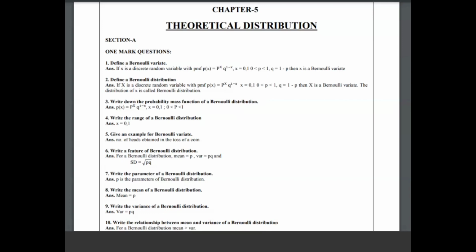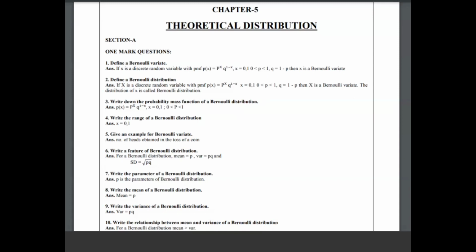Then second question is define Bernoulli distribution. If x is a discrete random variable with a PMF p of x is equal to p to the power x and q to the power 1 minus x, where x is equal to 0, 1, p is in between 0 and 1 and q is equal to 1 minus p, then x is a Bernoulli variate. That was the first question. Then this is the distribution question: the distribution of x is called a Bernoulli distribution.